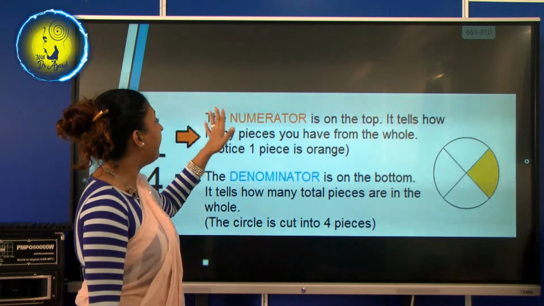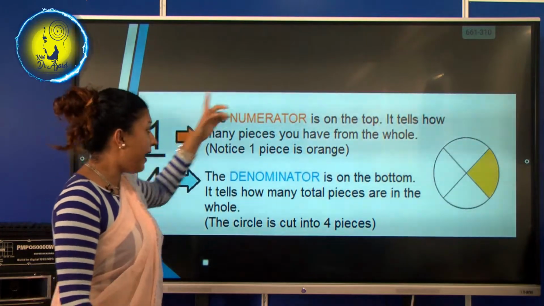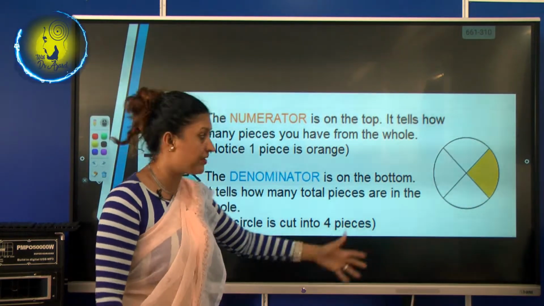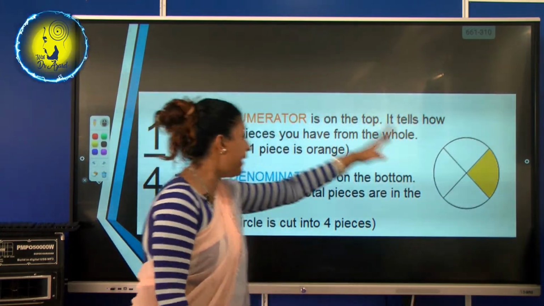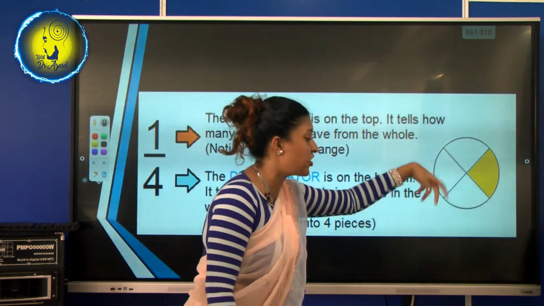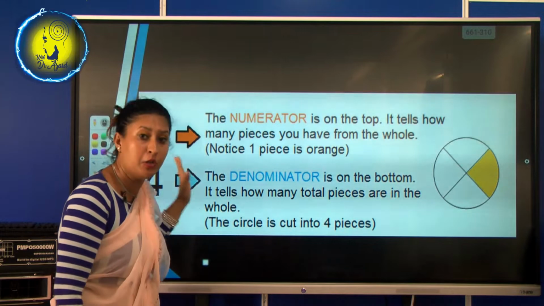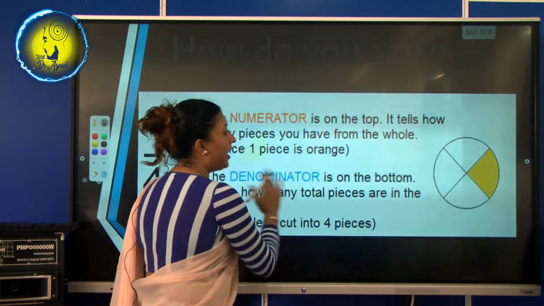See, the numerator is on the top, and it tells how many pieces you have from the whole. I have 4 pieces. The 4 pieces come here as the denominator, and then the shaded part, the selected part, comes as the numerator. Is that clear? Right. Then let's go to the other one.